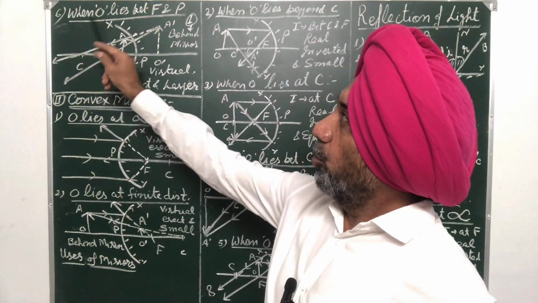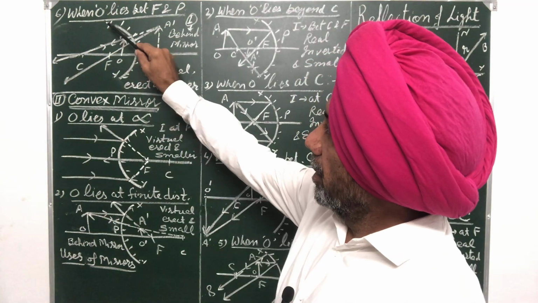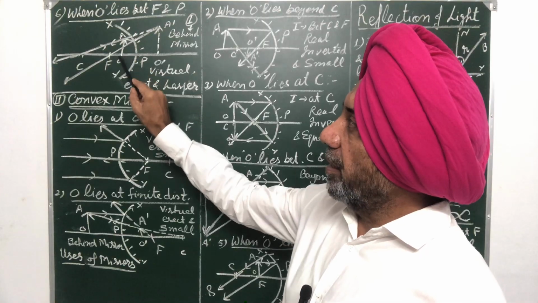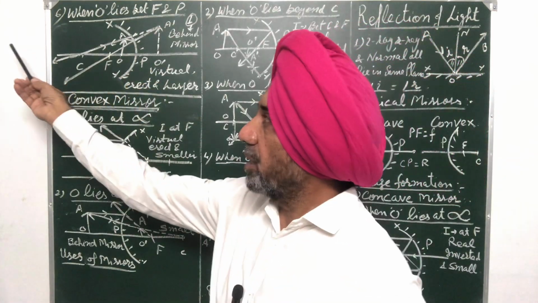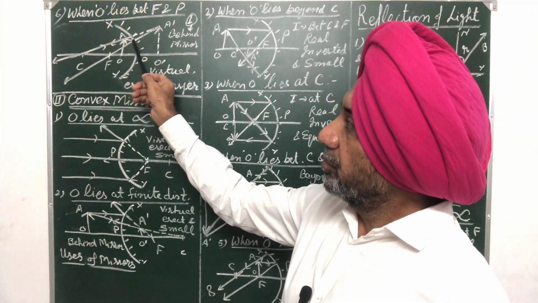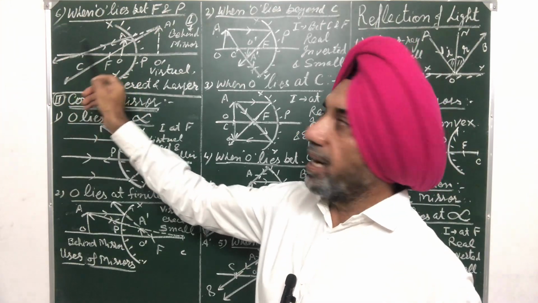Last case, when O lies between F and P. Very important case. So again a concave mirror, the object lies between F and P. OA is here. We are approaching towards the mirror. One ray parallel passes through the principal focus, another ray through the center of curvature is sent back.